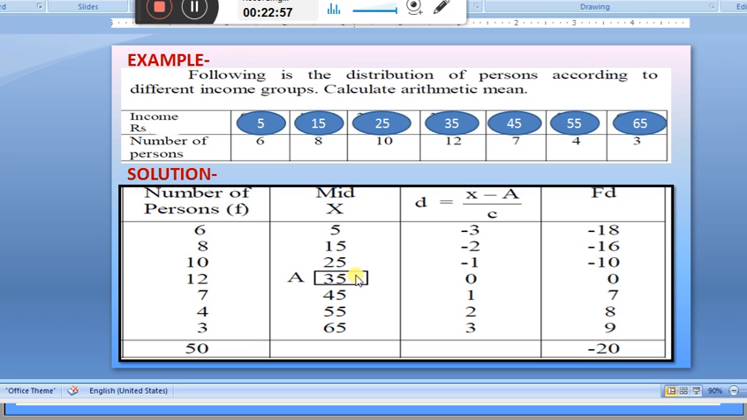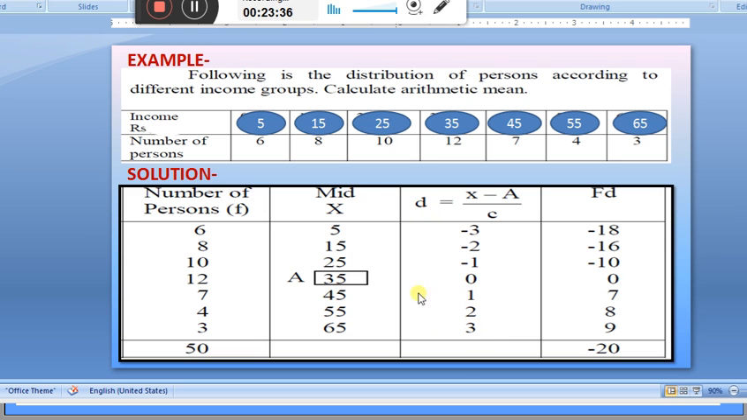15 minus 35, that is minus 20. Minus 20 divided by 10 is minus 2. 25 minus 35, that is minus 10, and minus 10 divided by 10 is minus 1. 35 minus 35 is 0. 45 minus 35, we get 10, and 10 divided by 10 is 1. 55 minus 35, that difference is 20, and 20 divided by 10 is 2, and 65 minus 35, that is 30 divided by 10 is 3.